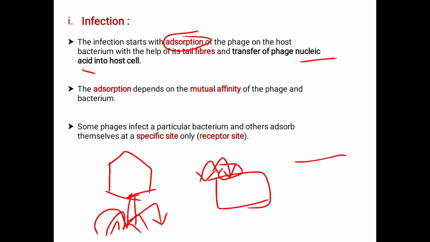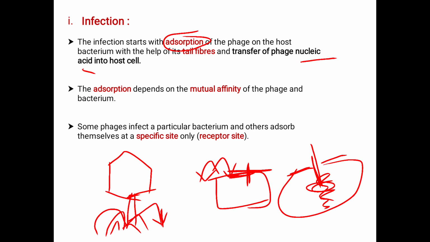Here it attaches to the host cell with the help of tail fibers, because in the tail fibers we have proteins that help to break the host cell wall. It breaks the host cell wall, which helps to release its hereditary material into the host cell. Here the first step is the adsorption, that is the phage. Phage means the virus which infects bacteria, and that is called the bacteriophage.